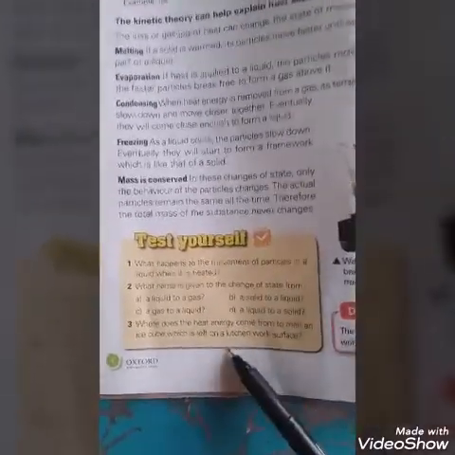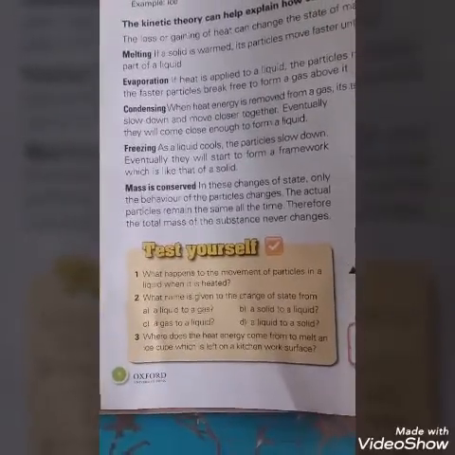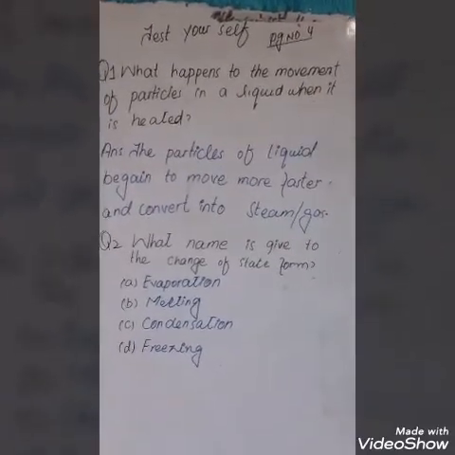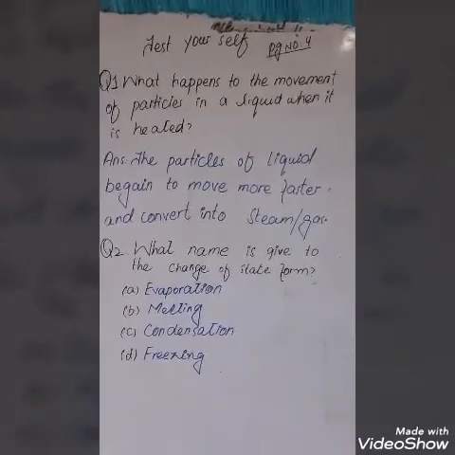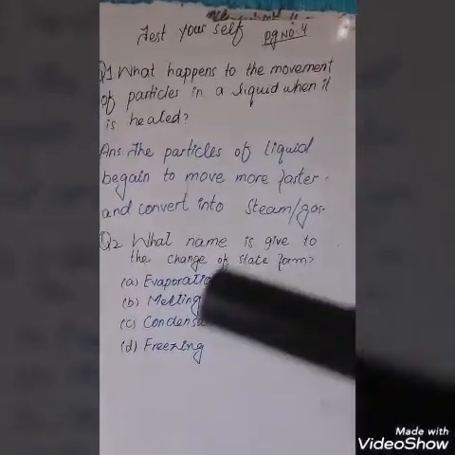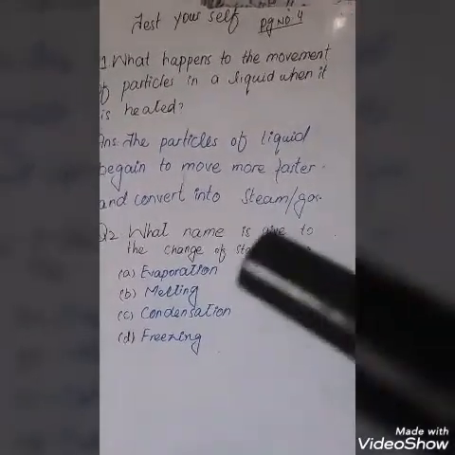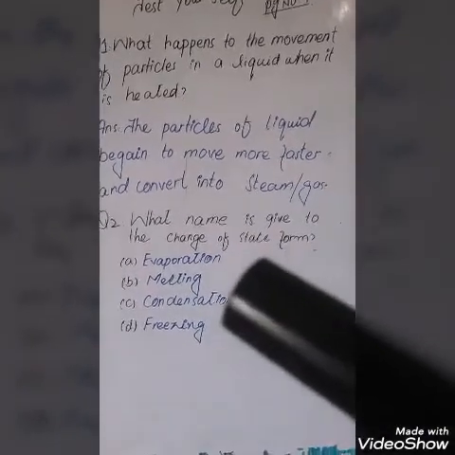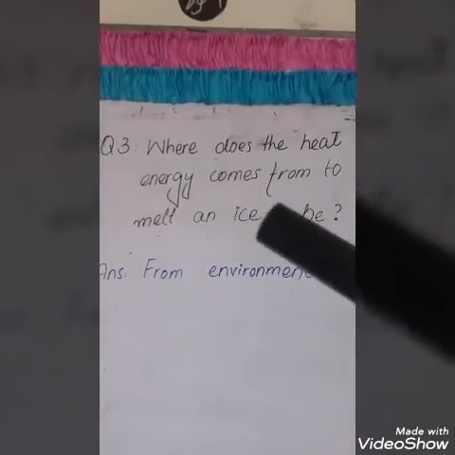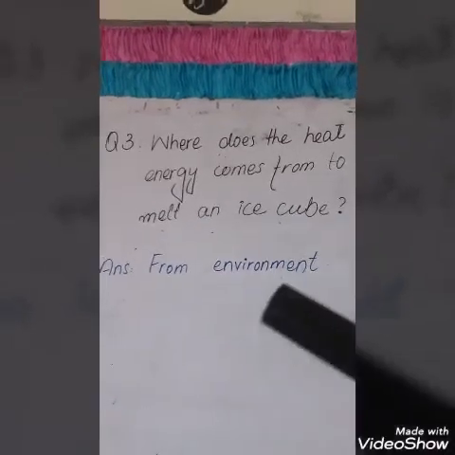This is the second test yourself on page number 4, and these are the answers. Question number 1: what happens to the movement of particles in a liquid when it is heated? The answer: the particles of the liquid begin to move faster and convert into steam or gas. Question number 2: what name is given to the change of state from liquid to gas? A. Evaporation, B. Melting, C. Condensation, D. Freezing. The last question: where does the heat energy come from to melt an ice cube? From the environment. Thank you.